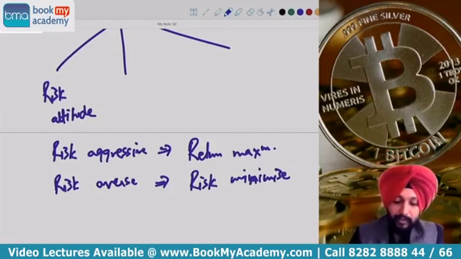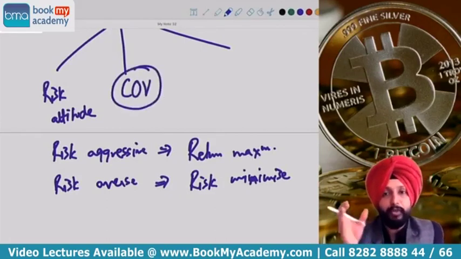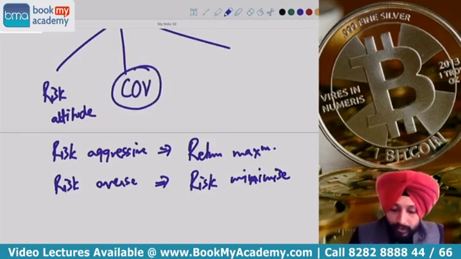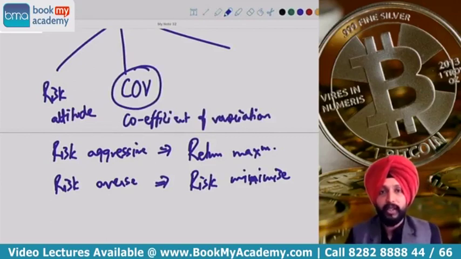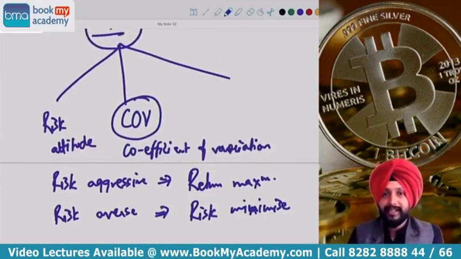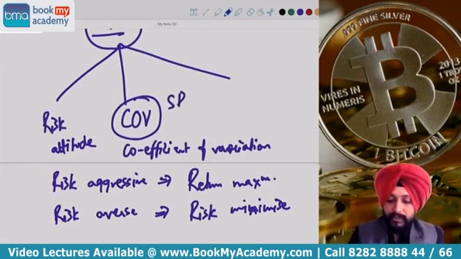That's the first criteria. The second criteria is we calculate something called the coefficient of variation. You remember that? I told you don't learn the formula. First you learn the sentence. We learn the formula in the form of a sentence. What is that sentence? If you remember, risk per unit of return, which is basically SD by mean.